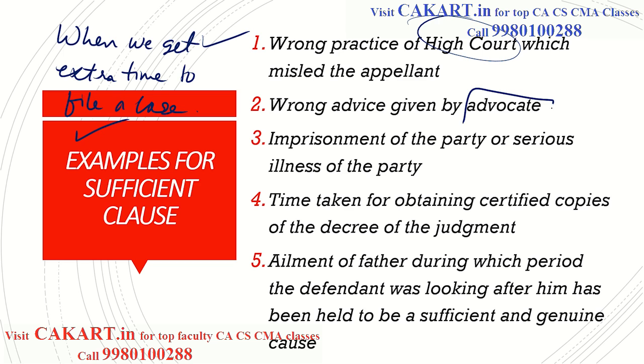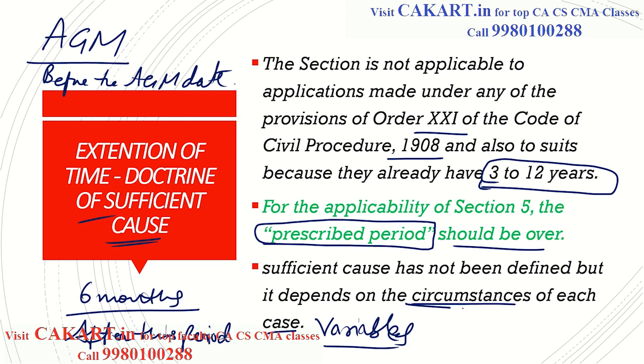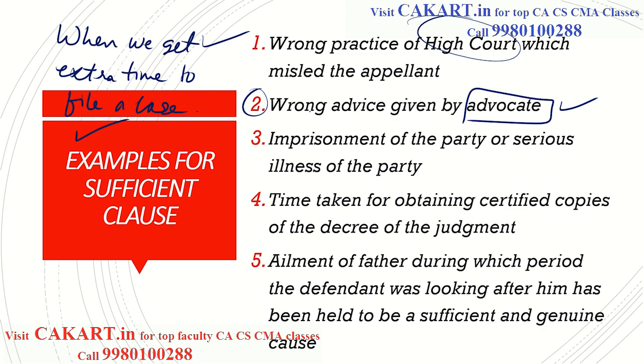Wrong advice given by advocate. Advocate is only giving wrong advice. Okay, the judge will agree that I will give you extra time beyond the time limit of the Limitation Act. So generally Limitation Act gives the time limit. More than that time if you want, if this has happened, the judge may give. Again, please remember, it depends on the circumstances of each case. Just because this has happened, not that the judge will definitely give. It is a chance. That is what you should know.